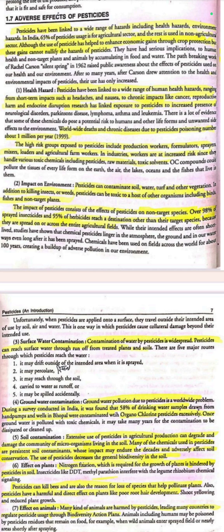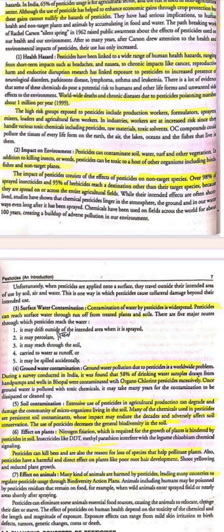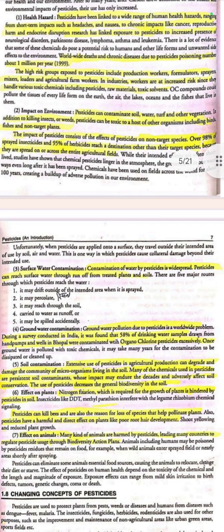There is a lot of evidence that some of these chemicals do pose a potential risk to humans and other life forms, with unwanted side effects to the environment. Worldwide, death and chronic disease due to pesticide poisoning number about 1 million per year. The high risk groups exposed to pesticides include production workers, formulators, sprayers, mixers, loaders and agricultural farm workers. In industries, workers are at increased risk since they handle various toxic chemicals including pesticides, raw materials and toxic solvents.